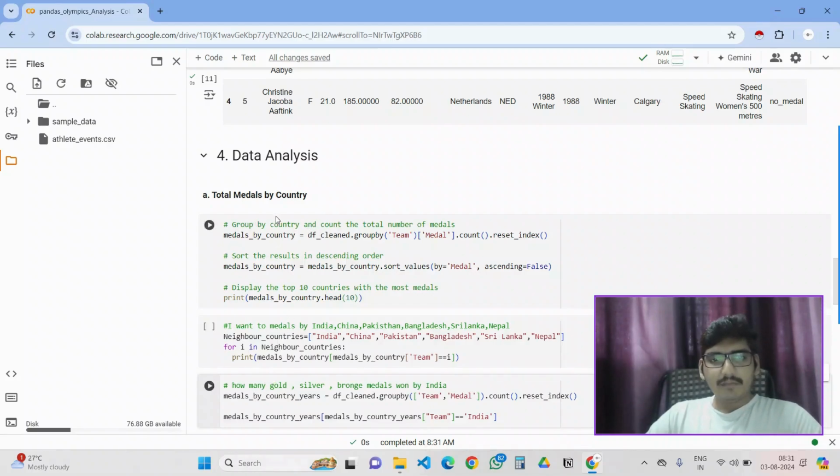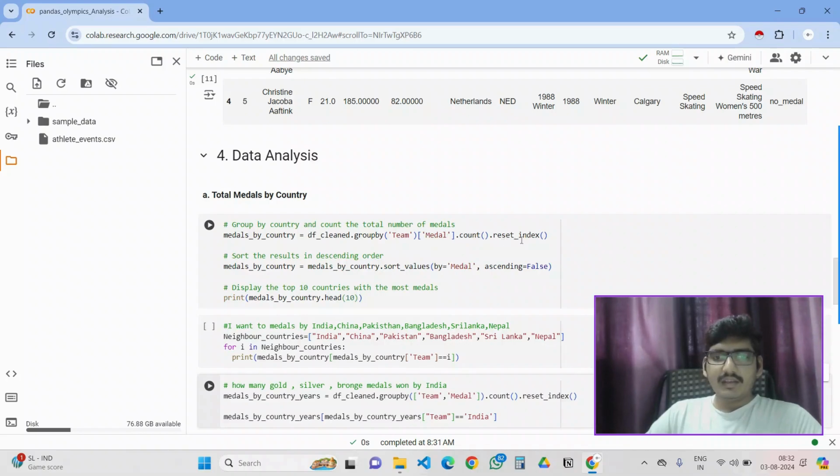Medals of the country, total medals of the country. Here I'm using the function called group by. You can relate it like this: if you take a group by, it will group the entities of that table with respect to some other count. Let me tell you here: medals by countries, df clean dot group by team of medal dot count dot